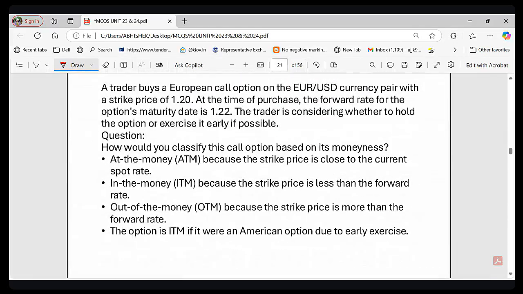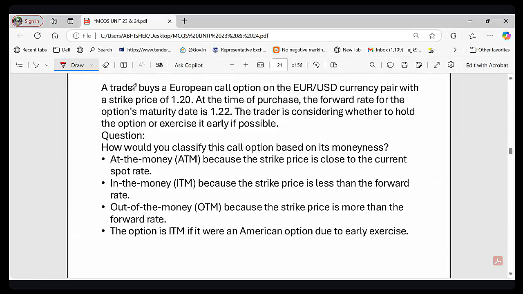Now let's switch our focus to the next concept, which is very very important from examination point of view. And the concept is nothing but options, right? The various kinds of options we have. So let's understand this question. This question is asking you that